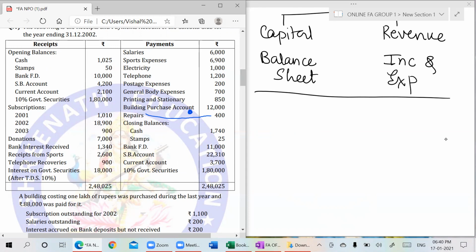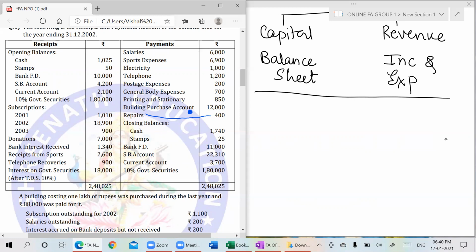I need to prepare a subscription statement, and there has to be some information with respect to the building, because there is something called a building purchase account. Then they are giving us the information. Now the remaining will have two effects. A building costing 1 lakh rupees was purchased during the last year and 88,000 was paid for it.